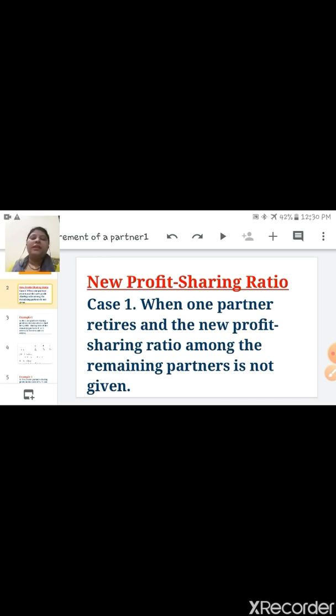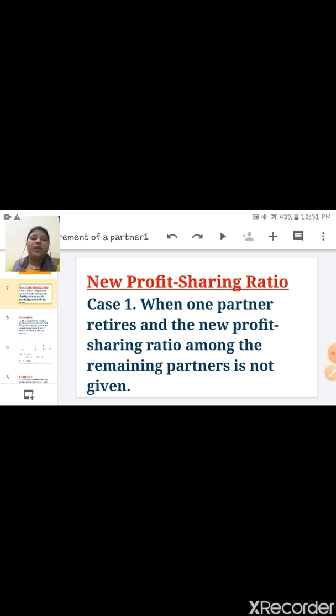Similarly, when any partner retires from the firm, you have to find out the new profit sharing ratio and gaining ratio, because when a partner retires, other partners will gain his share also. So let us start new profit sharing ratio.